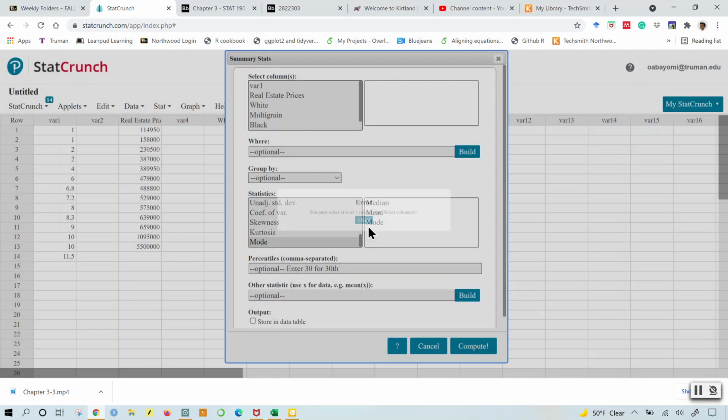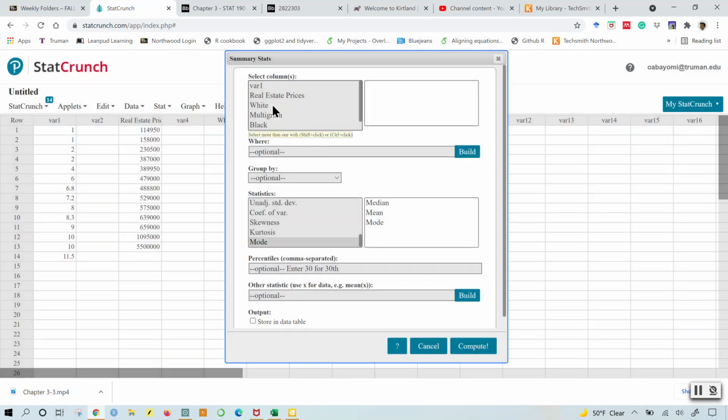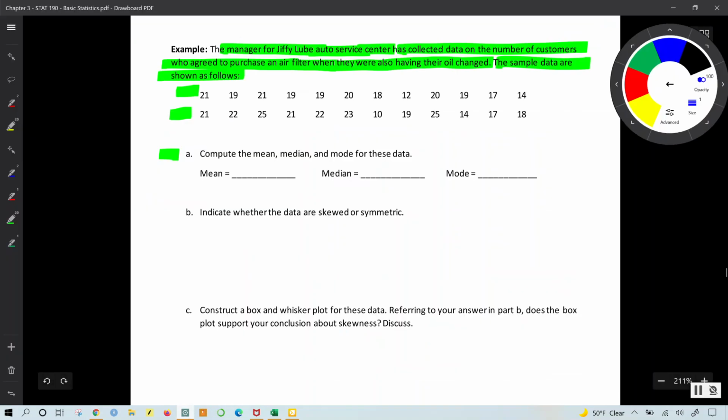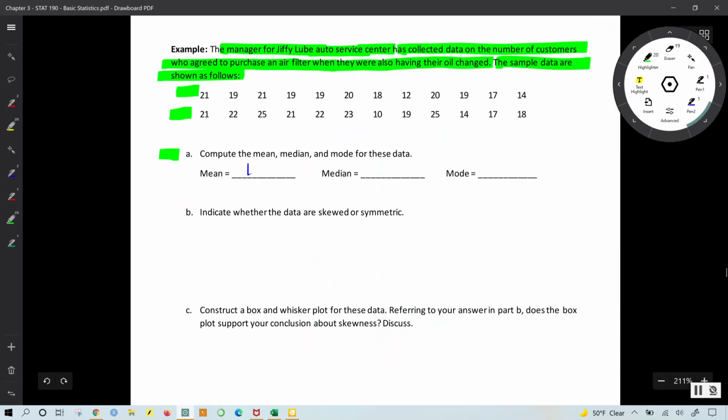Oh, I did not select the column, so I select Jiffy Lube customers and compute. And I have the mean, the median, and the mode. You observe that all three are equal: 19, 19, 19. This immediately tells me I'm dealing with a symmetric distribution.